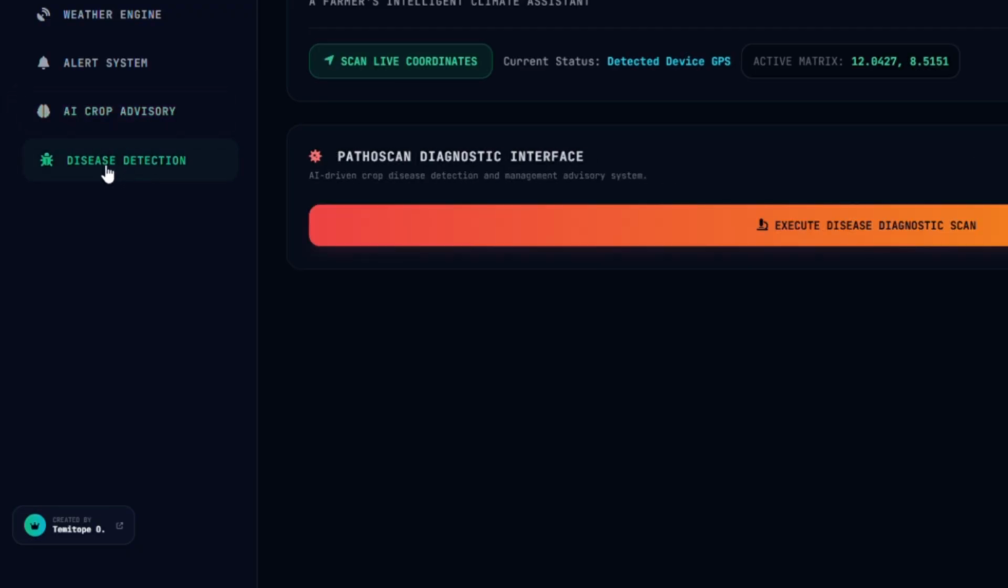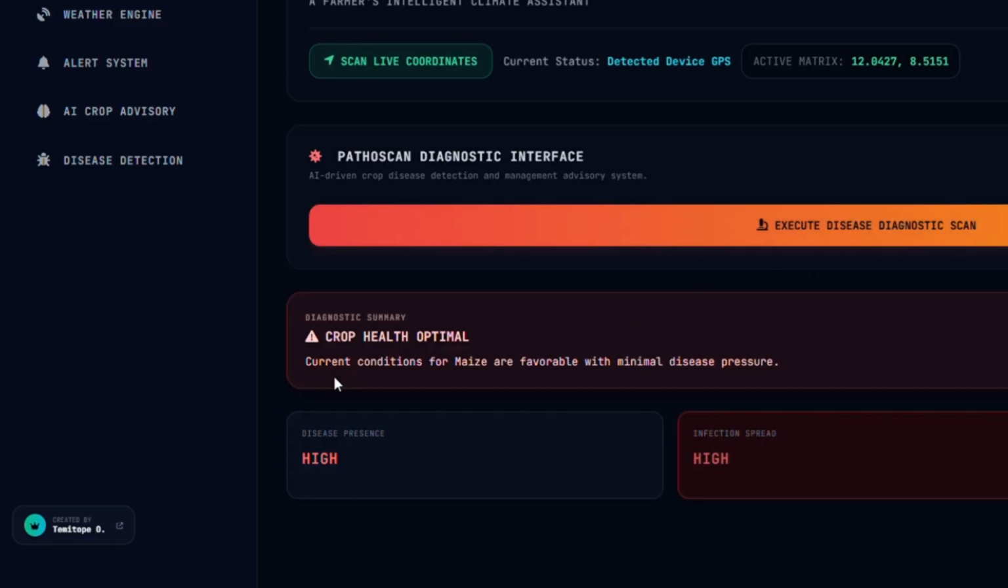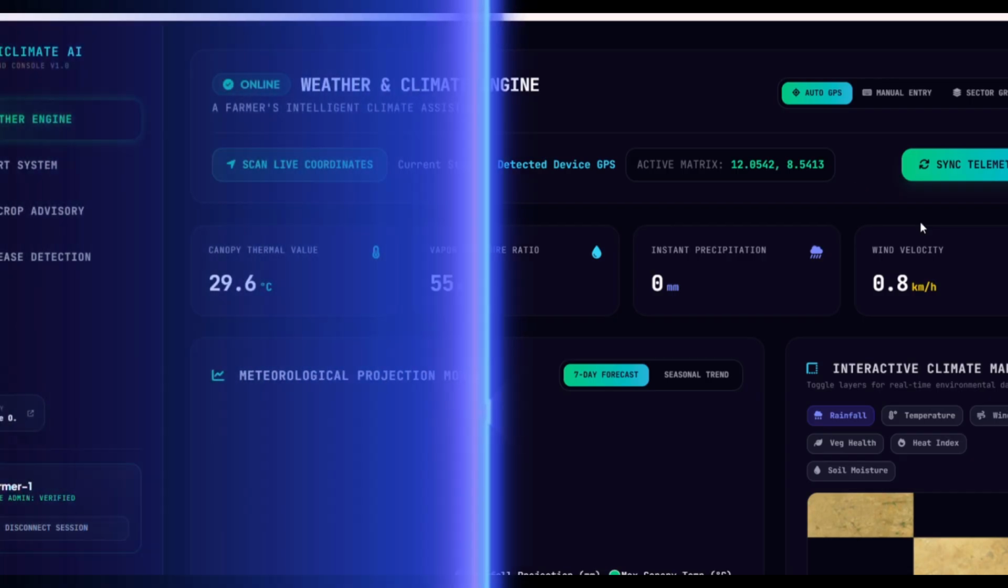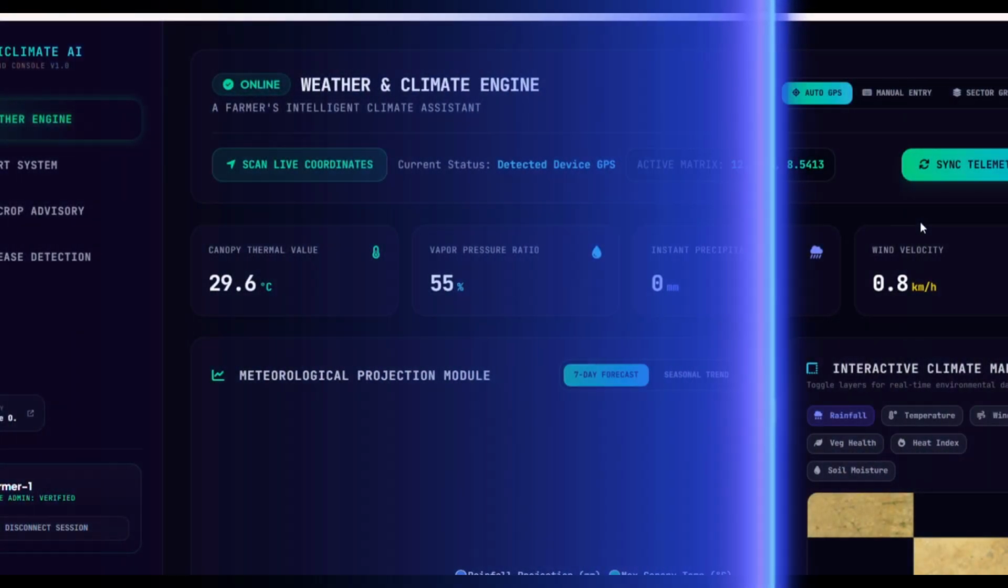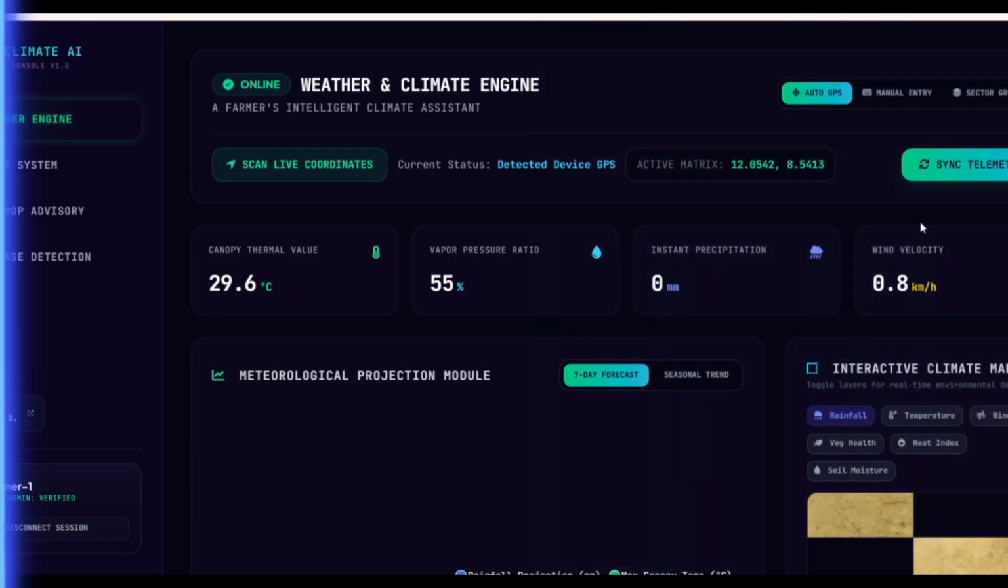When I scan for disease, it checks current conditions against known thresholds for maize: gray leaf spot, maize rust, fall armyworm. And crucially, every scan is automatically saved to MongoDB through our MCP model. Over time, this builds a detection history the agent can reference. You've detected gray leaf spot in August for 3 consecutive seasons. This is a recurring pattern.